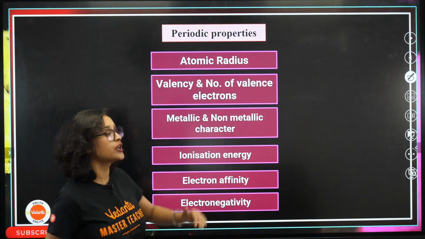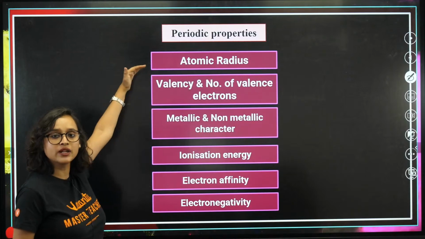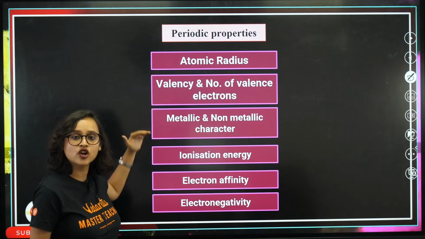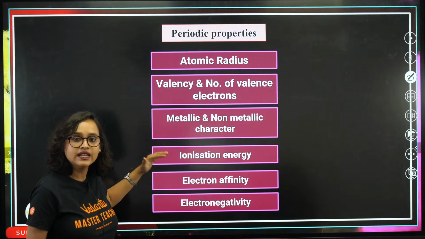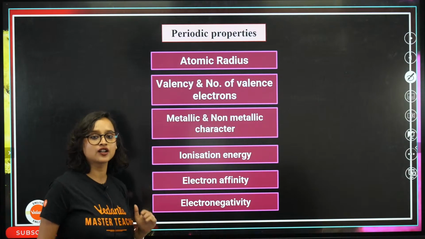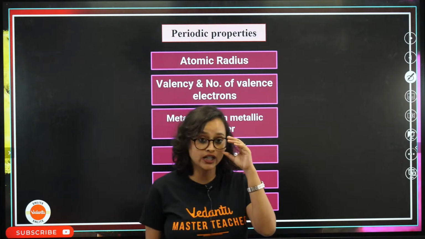Now, in case of periodic properties, these are our properties: atomic radius, valency and number of valence electrons, metallic and non-metallic character, ionization energy, electron affinity and electronegativity.